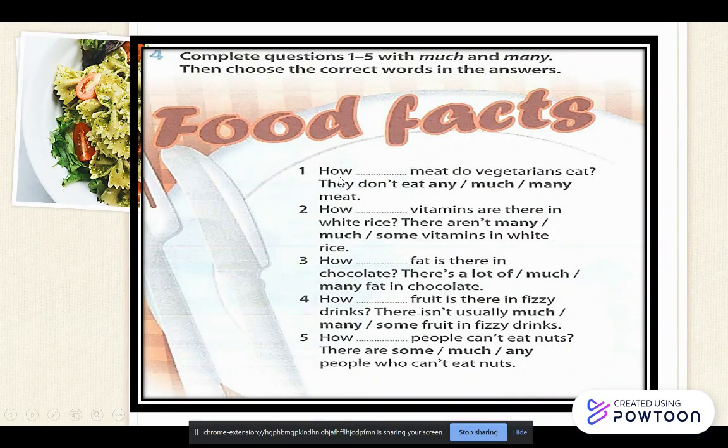So you have to do the question and complete the affirmative or negative sentences. If you see here, how much meat do vegetarians eat? Meat is uncountable, so we use much. Then vitamins, how much or many? Vitamins are countable.